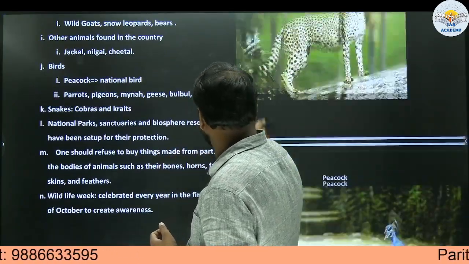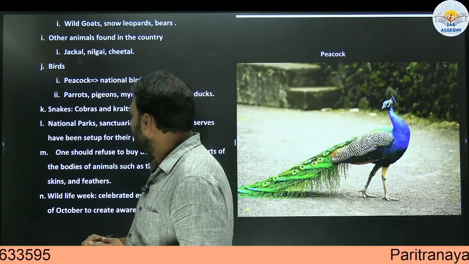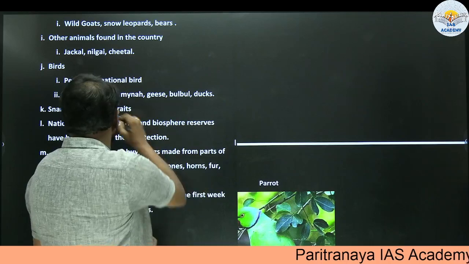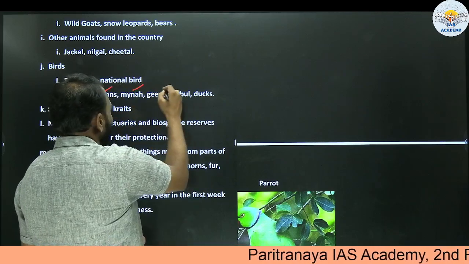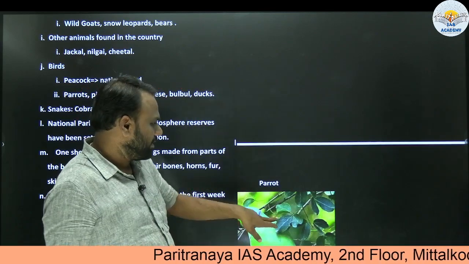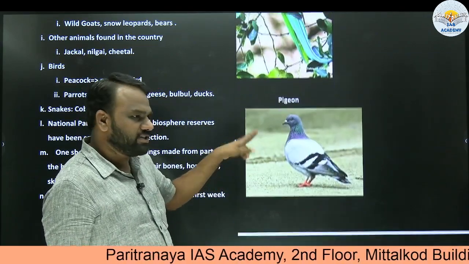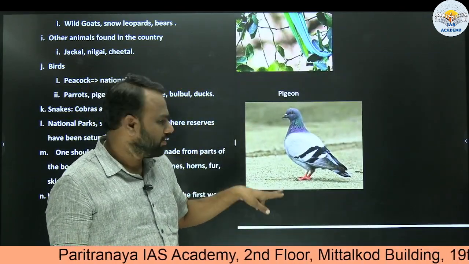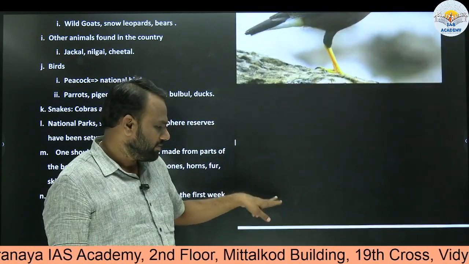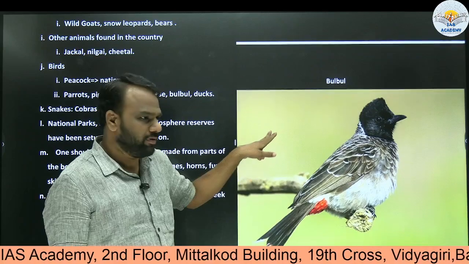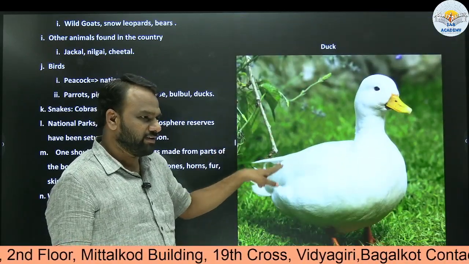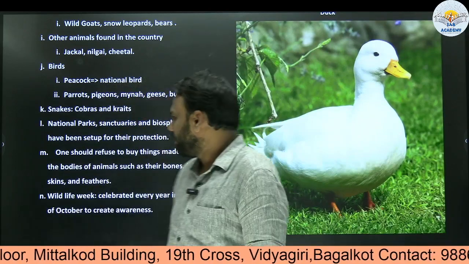Next, birds. So birds we have seen. This is peacock. Next, parrot. We know about parrot, pigeon, myna, bulbul, ducks. Okay, so here we'll see them. Parrot. This is pigeon. Next, myna or common myna. Next, this is bulbul. This is duck. Okay, this is duck.